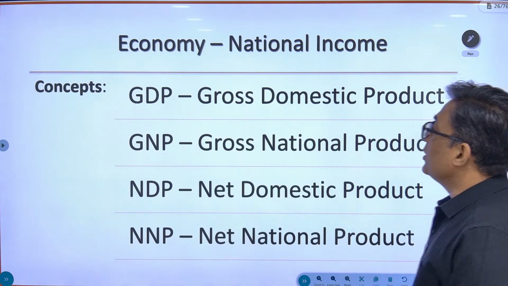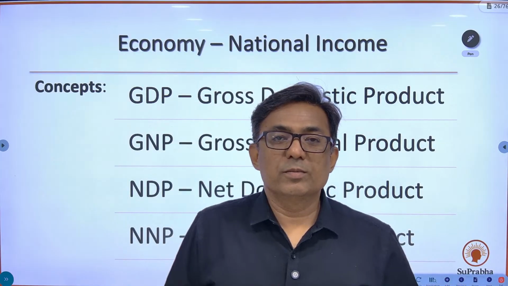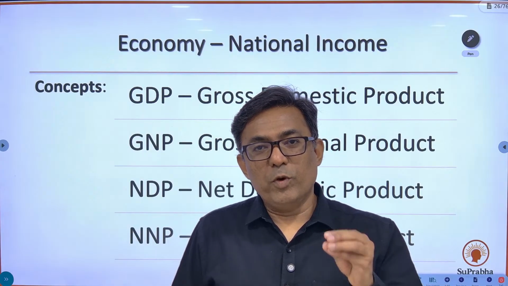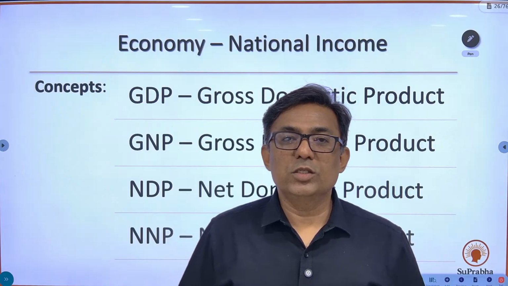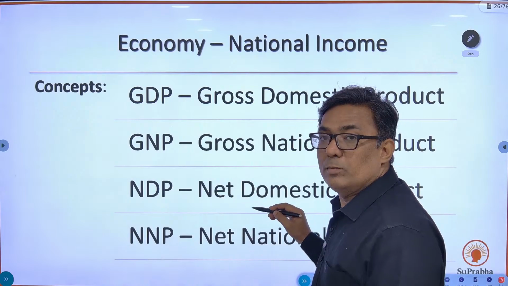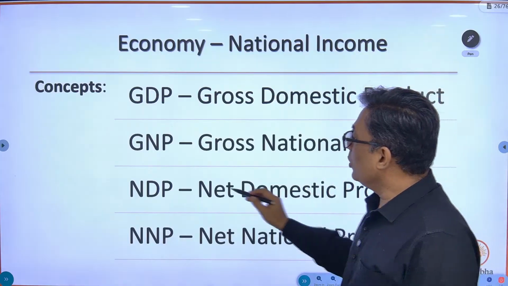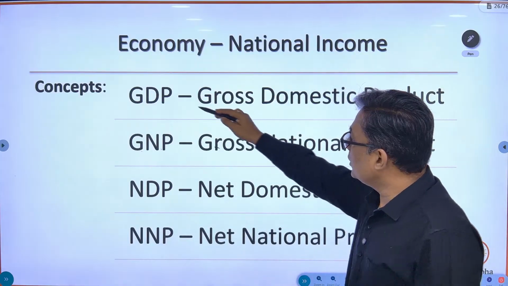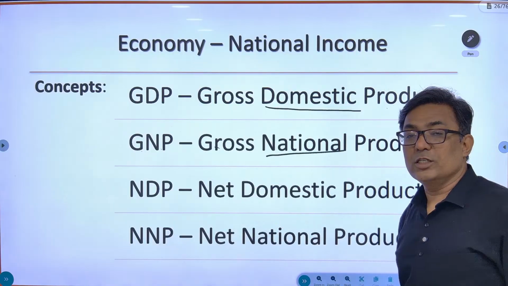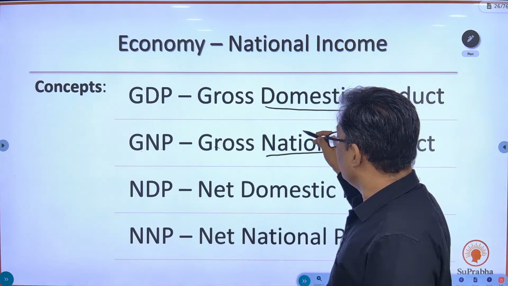If you want to understand what is national income, we need to go through these four topics: GDP, GNP, NDP, NNP. These are the four terms which you need to understand. What is the meaning of these four terminologies? Now let's simplify. What is GDP? Gross domestic product. And what is GNP? Gross national product. If you want to understand GDP and GNP, you need to be able to differentiate between domestic and national.